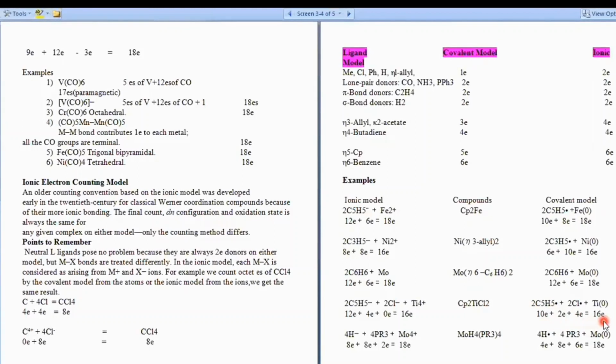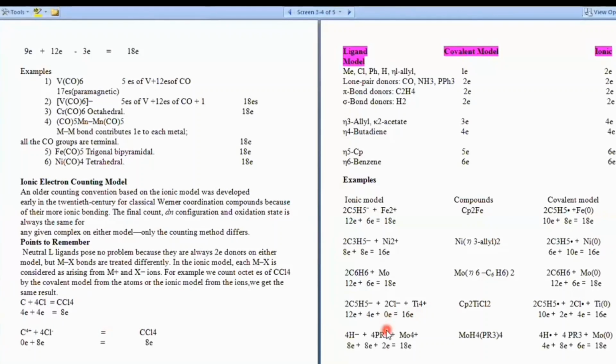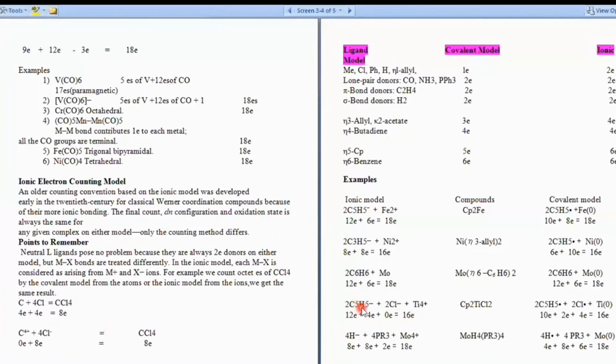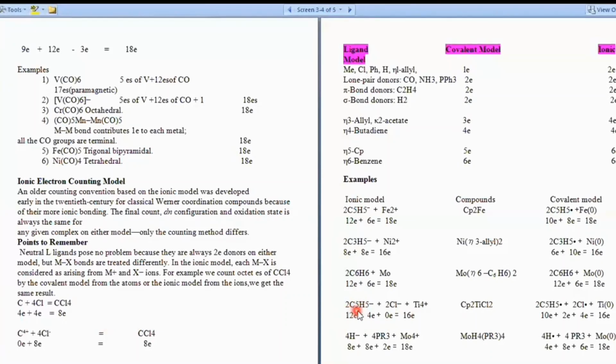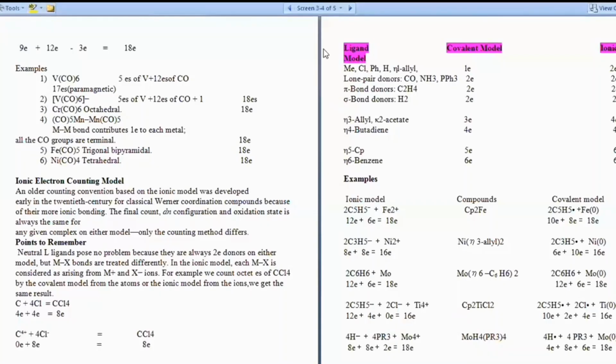When we consider the ionic model, it tells that titanium is in the 4 positive oxidation state, meaning all the 4 electrons have been removed. So the total contribution from titanium will be 0. 2 chloride means 4 electrons, and 2 eta-5 means a total of 12 electrons. As in the ionic model, odd hapticity will give plus 1 electron over their hapticity number, eta-5 means they will give 6 electrons, and as there are 2 eta-5, they will give 12 electrons in total. Hopefully you will solve this example by yourself. Let's try this, and you will get the 18 electron count.